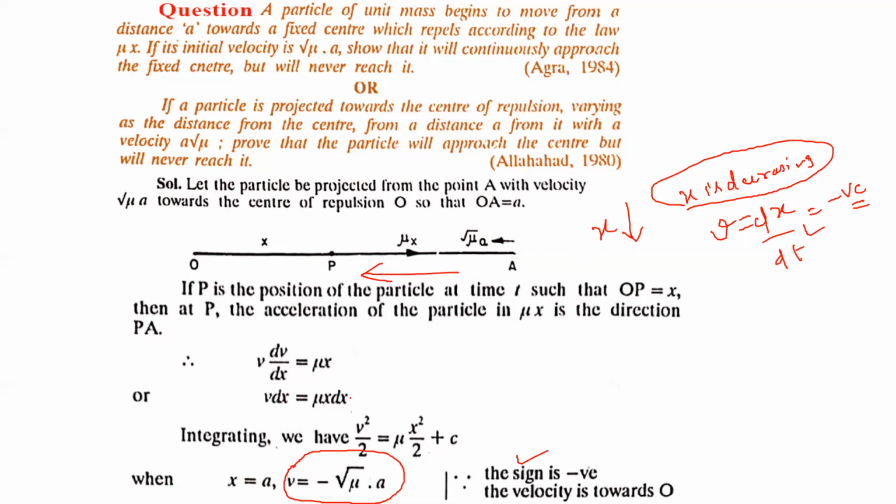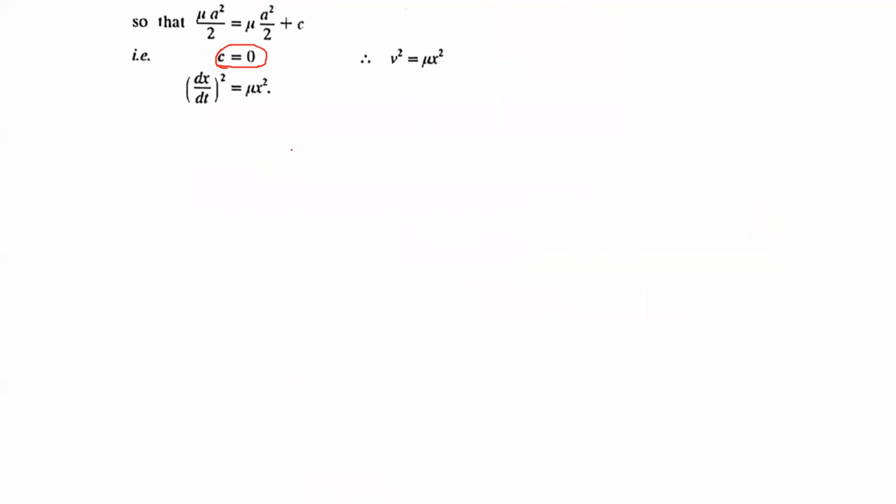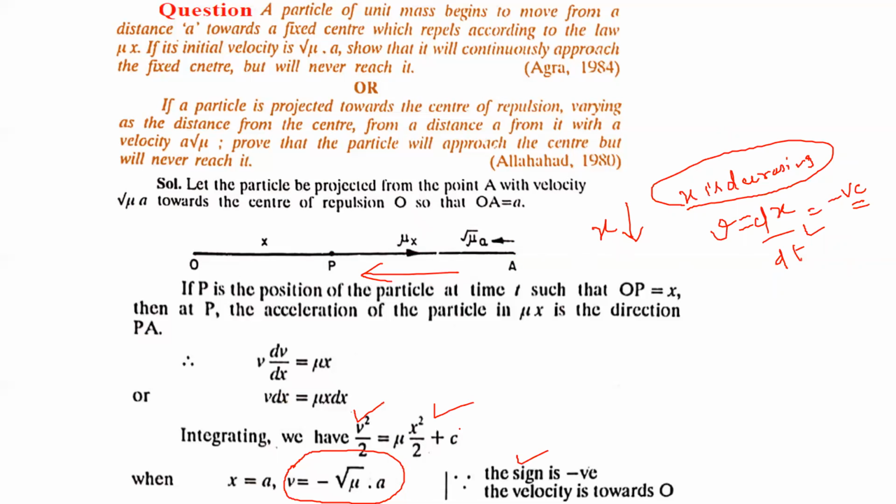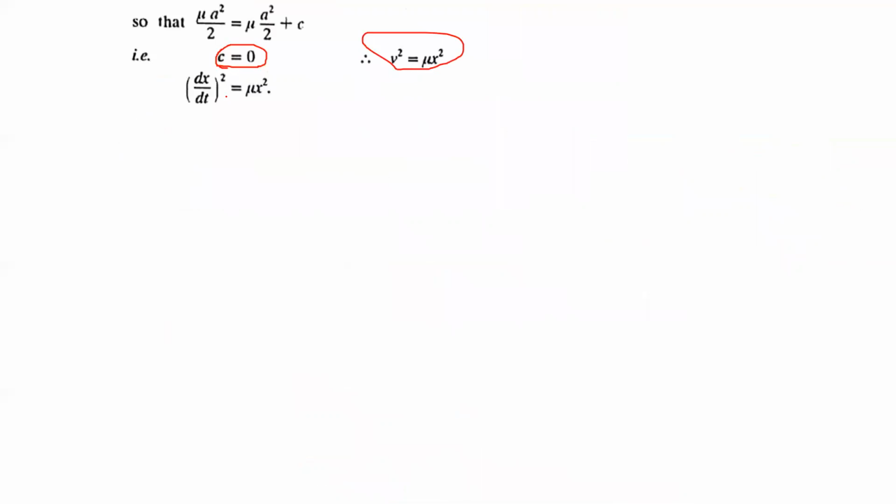So on substituting these initial conditions, as v is root mu a and x is equal to a, we will get c is equal to 0. So when c is 0, we will get v square is equal to mu x square. From this expression, you can see c will be 0 and 2 will be cancelled out. Then v square is equal to mu x square.